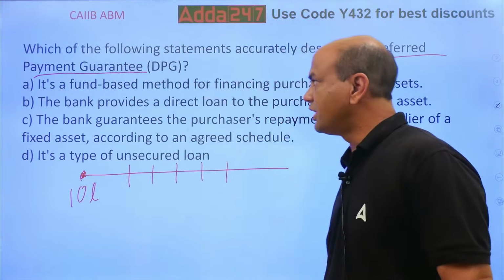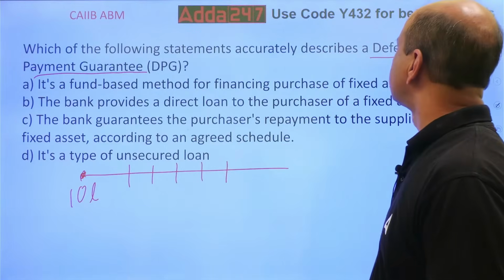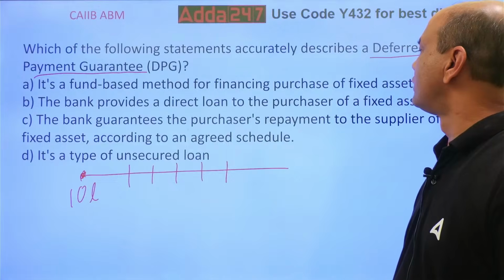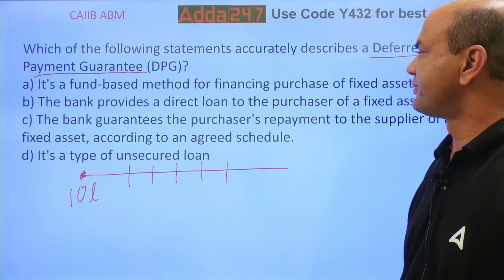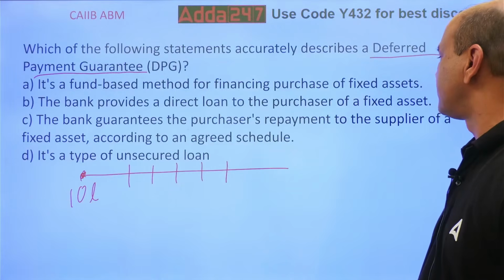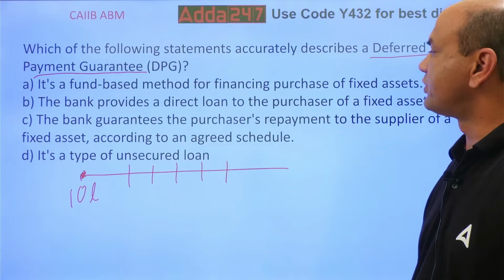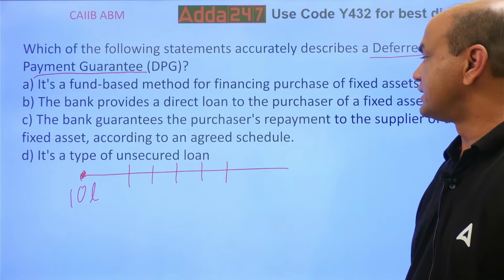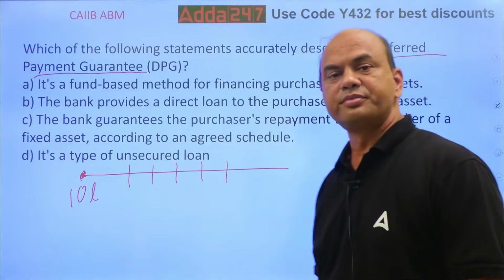So it's a fund-based method of financing purchase of fixed assets. The bank provides direct loan to the purchaser of the fixed assets. The bank guarantees the purchaser's repayment to the supplier of a fixed asset according to the agreed schedule. It's a type of unsecured loan.